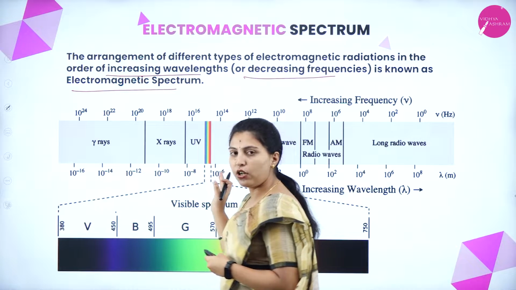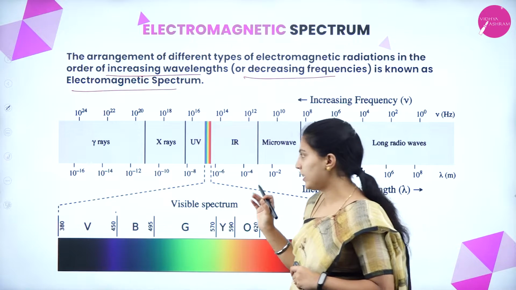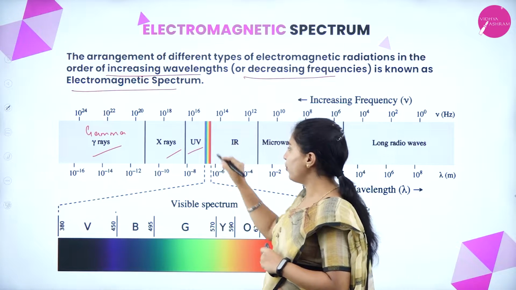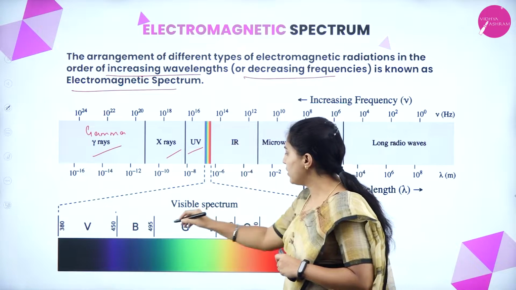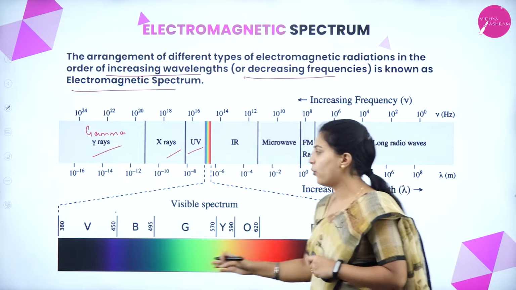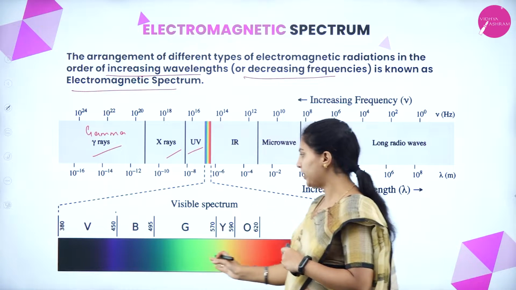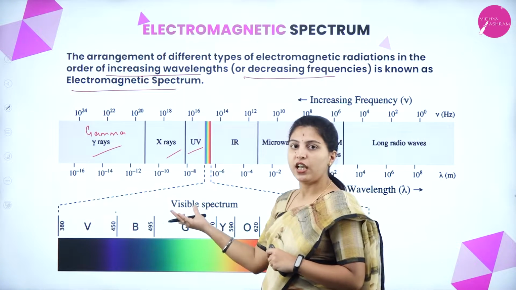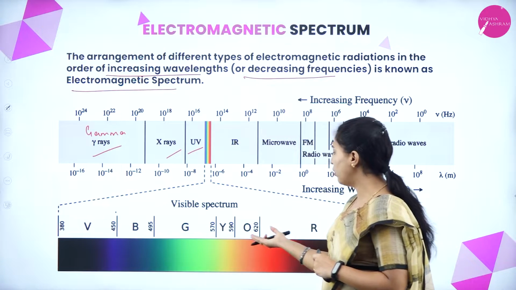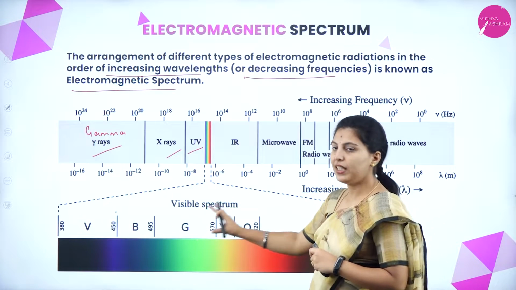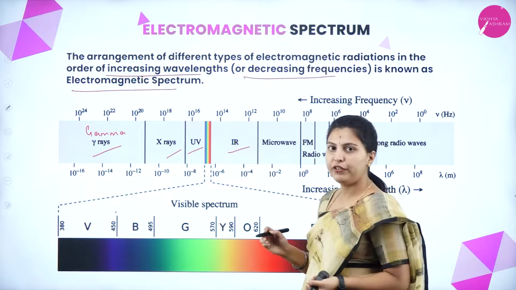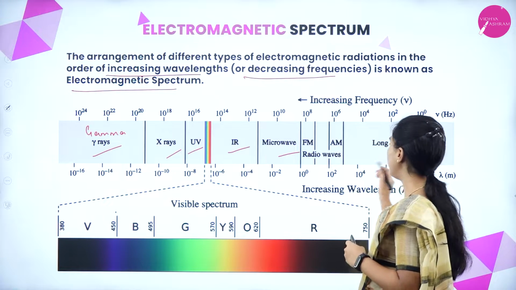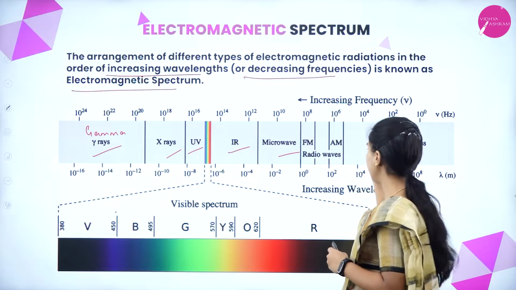And the electromagnetic radiations you can see here are gamma rays, X-rays, UV rays, and in between, the visible region. It contains the visible region from 400 nanometer to 700 nanometer. You know the visible region colors: violet, indigo, blue, green, yellow, orange, red. This is the visible spectrum here. And then the infrared, that is the IR region, the microwave region, and finally the radio waves region.